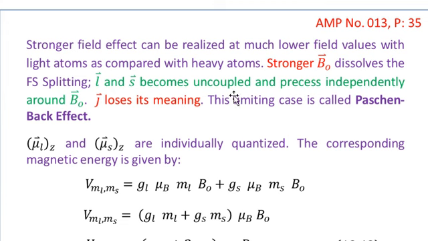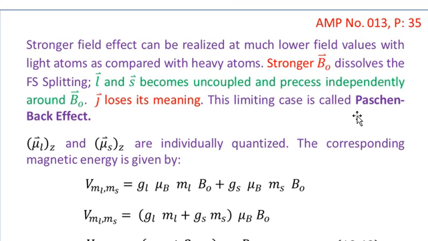That is, L and S become uncoupled. So the coupling, which normally occurs in the LS coupling, in the FS splitting, is broken down in the presence of the strong magnetic field. So L and S become uncoupled and precess independently about B naught. J loses its meaning because L and S will precess independently about the magnetic field B naught. They will not combine to form the total angular momentum J. So J loses its meaning, or J is absent.